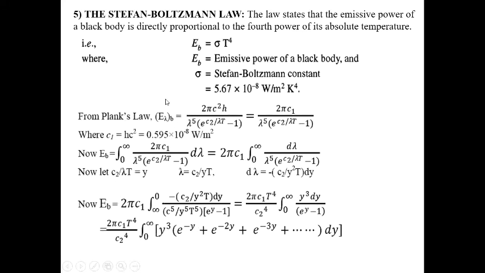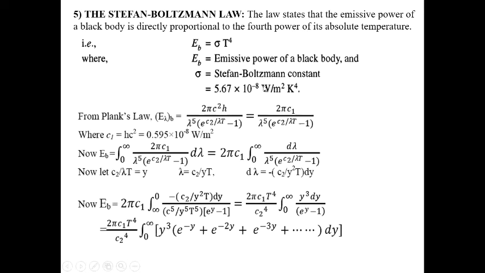Next, the Stefan-Boltzmann law. The emissive power of a black body, E_b equals sigma T to the power 4. This law states that the emissive power of a black body is directly proportional to the fourth power of its absolute temperature. How can we prove that? This law states E_b equals sigma T to the power 4, and sigma is called the Stefan-Boltzmann constant. Its value is 5.67 into 10 to the power minus 8.